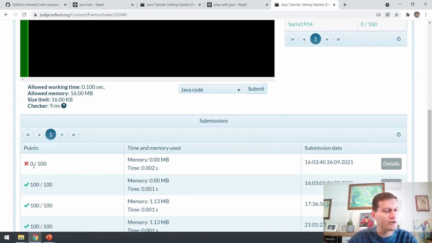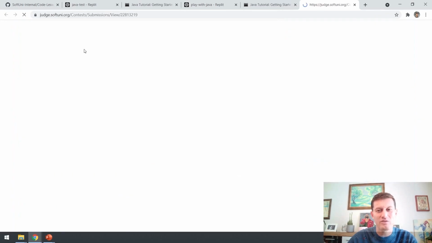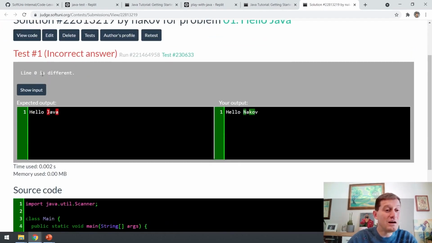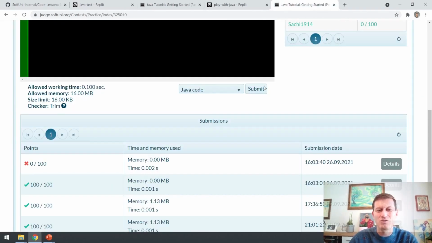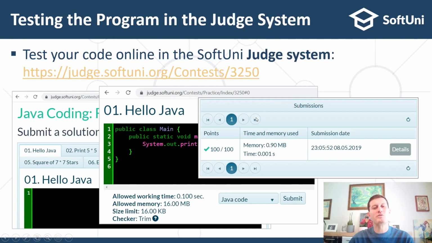It says it's not correct. We can even see details, and the details say that line 1 of your output is different than what we expect. We expect Hello Java, but your program prints Hello Nakuf. Please fix this problem. So did you understand how this works?